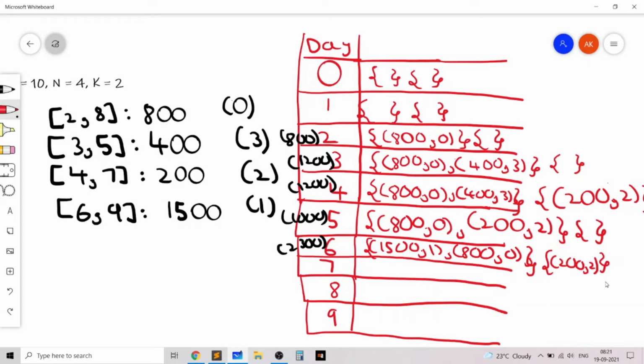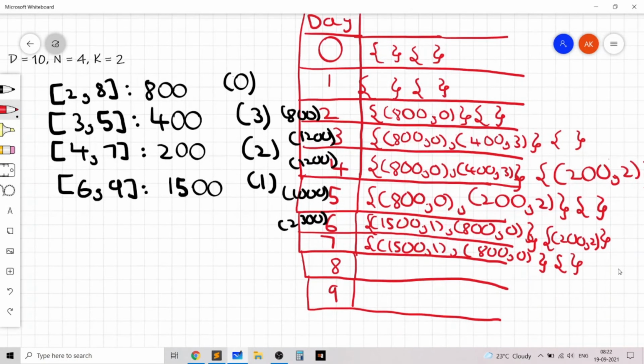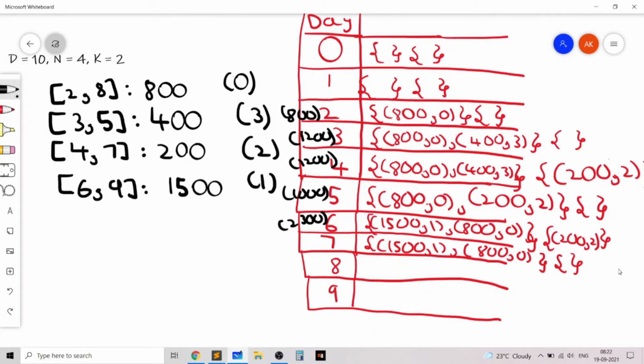Then on day 7, we'll remove the element 200 from the multiset. It's in multiset 2, so we'll remove it from multiset 2. So the 2 multisets are the following. Notice that the first multiset remains the same, and only the second multiset will become empty now. Similarly, you can verify that on day 8 we'll remove this element, and on day 9 we will remove this element also. So the answer will always remain 2300.